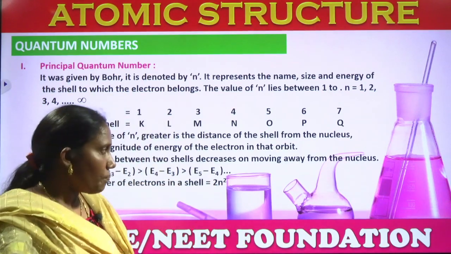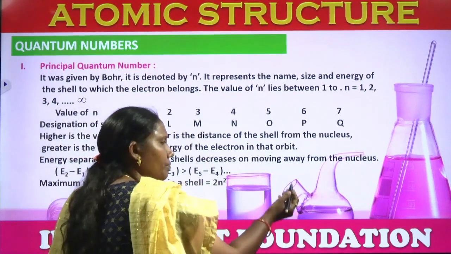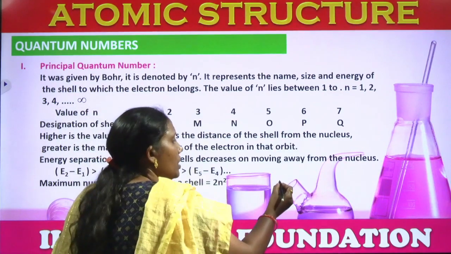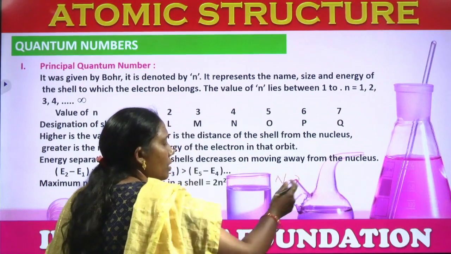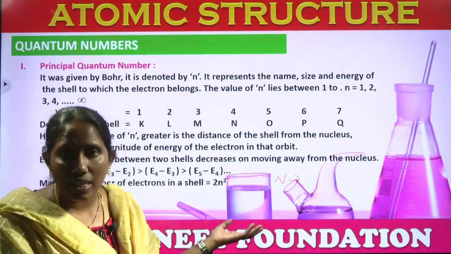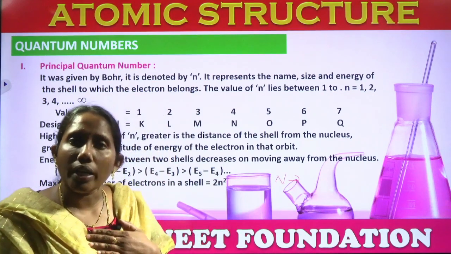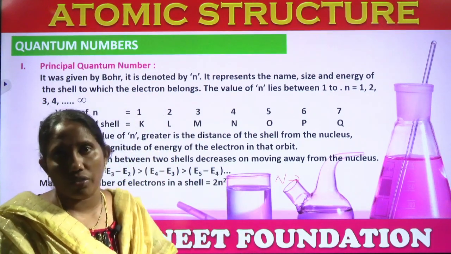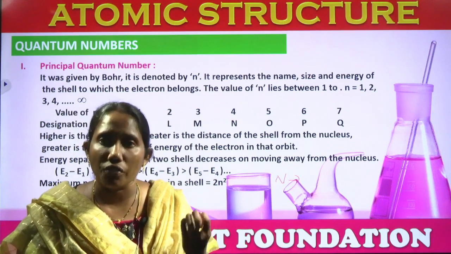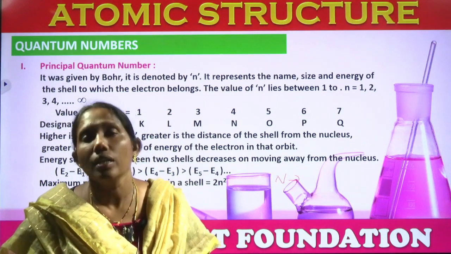Suppose I will take nitrogen, what is the electronic configuration? Nitrogen has 7 electrons, right. Nitrogen's atomic number is 7. I am talking about the 5th electron of nitrogen. Where will be the 5th electron of nitrogen? I want to address that 5th electron.